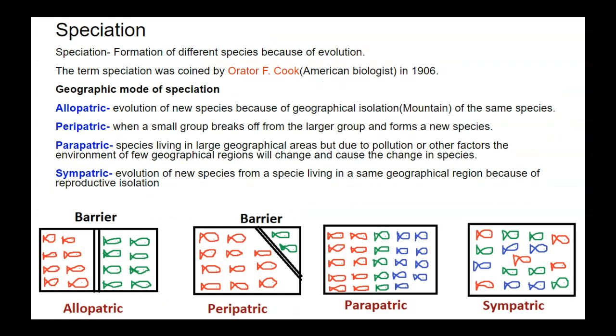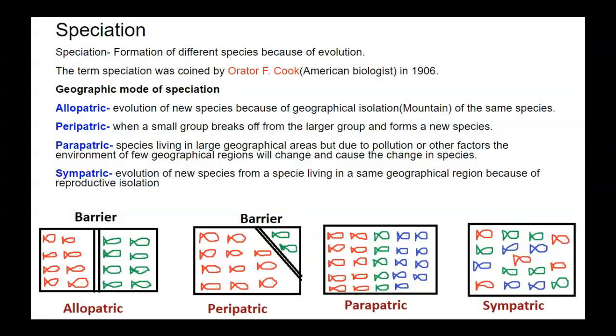Then peripatric. Peripatric is when a small group breaks off from the larger group and forms a new species. In allopatric, the barrier roughly divides the population into equal parts, but peripatric is the same as allopatric except that only a small population gets isolated from the bigger population.